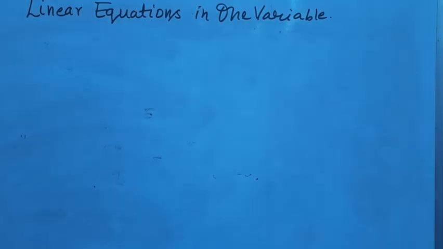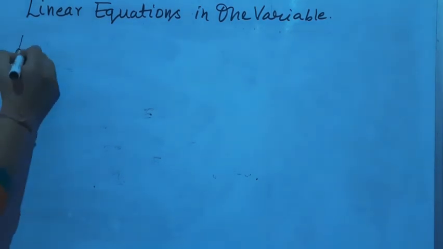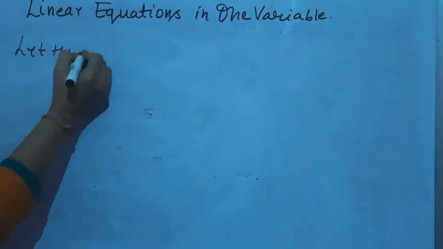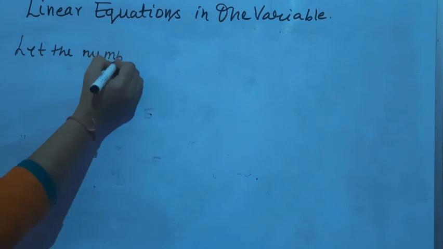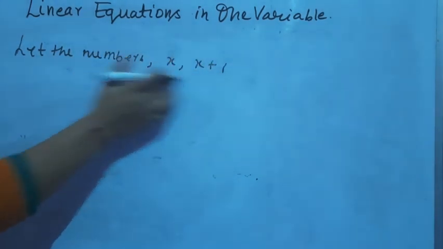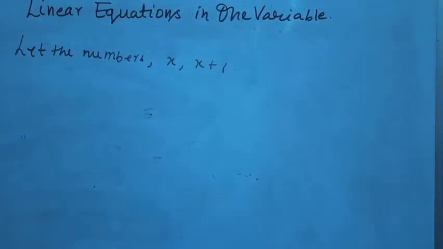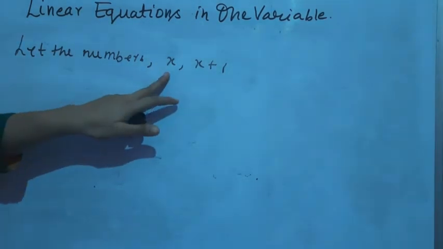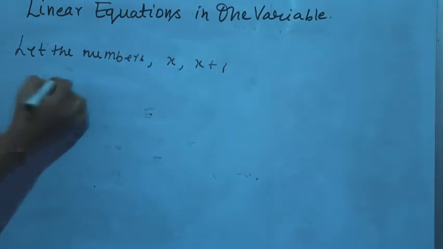Okay. So students, we have to solve question number 12. Since the numbers are consecutive natural numbers, we don't know what those numbers are. So let the numbers be x and x plus 1. Why is it x plus 1? Because they are consecutive numbers. For example, if you take x as 1, then 1 plus 1 is 2, right?